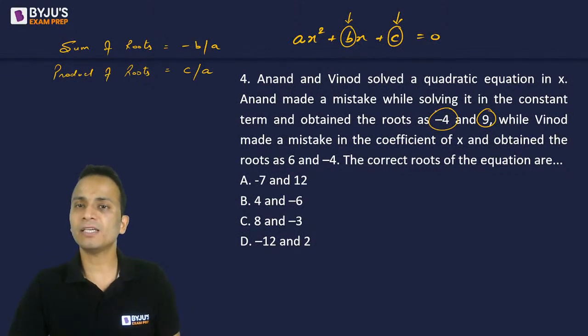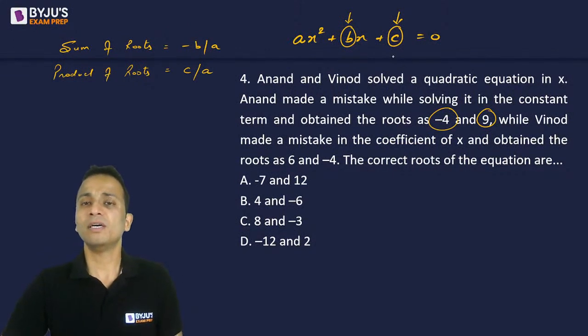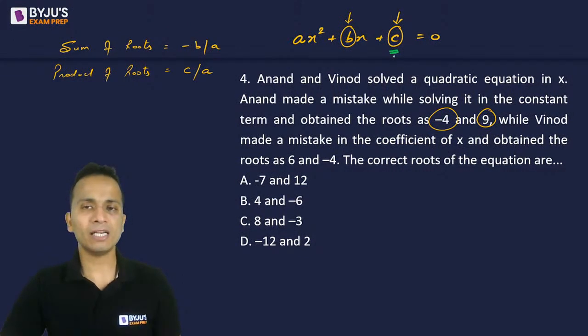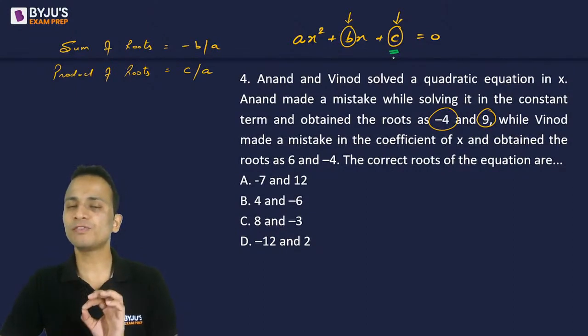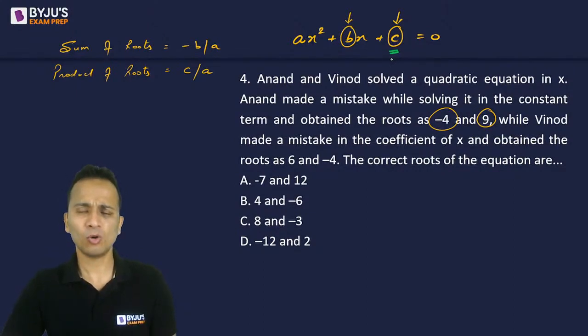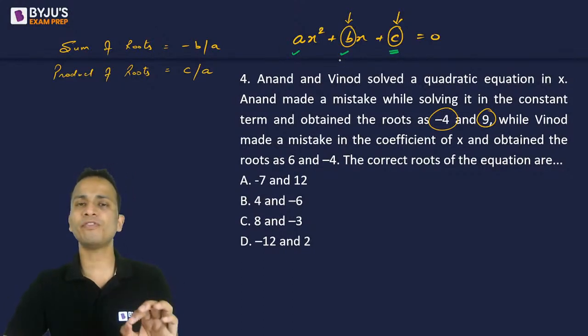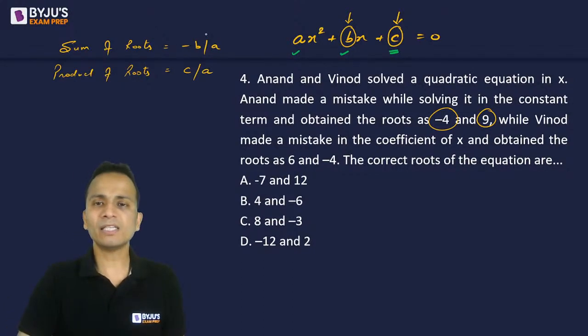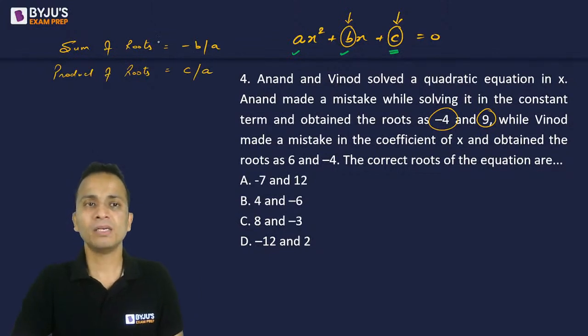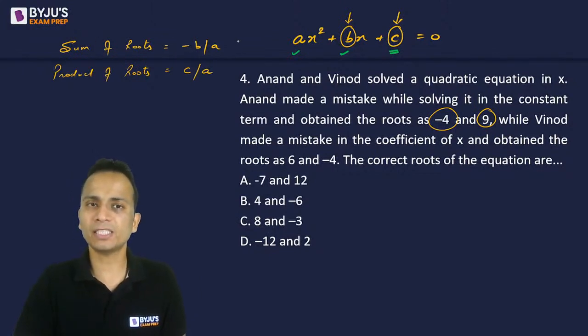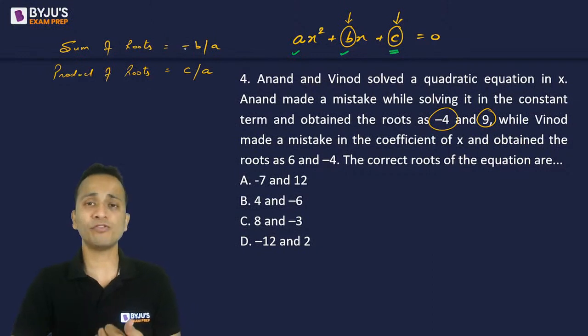Anand made a mistake in the constant part. So Anand had noted down the value of c incorrectly, but he has not made any mistake with the values of a and b. So whatever roots he gets, the sum of the roots should be correct because it depends on the values of b and a, and he will get an incorrect value of the product of the roots.